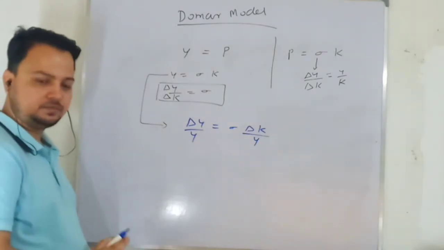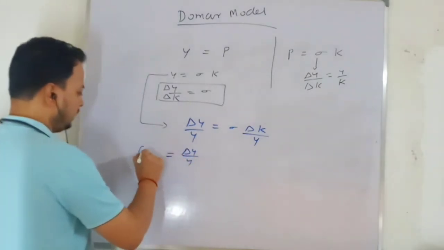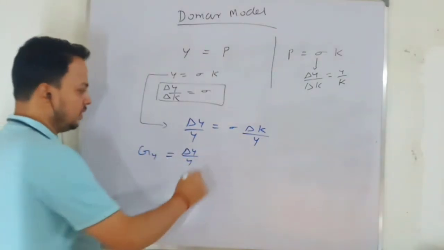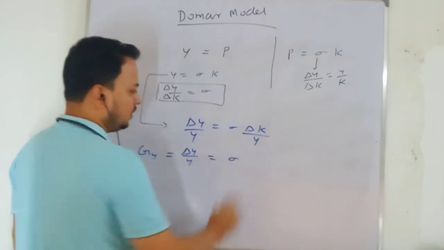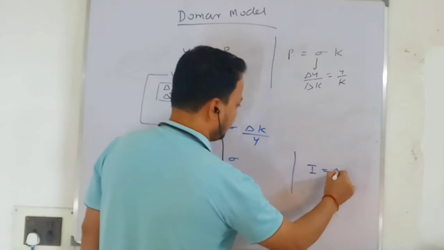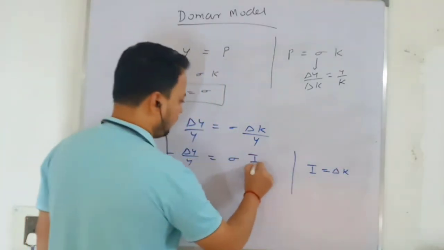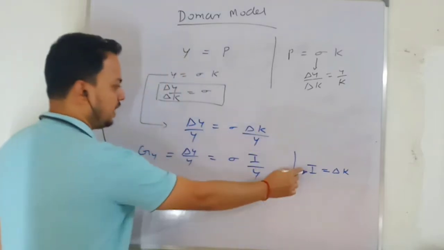Clear, everyone? So your growth in output, I denote by gy, will be equal to sigma delta k. What is delta k? As per definition, investment is the addition to capital stock. So delta k can be written as I.